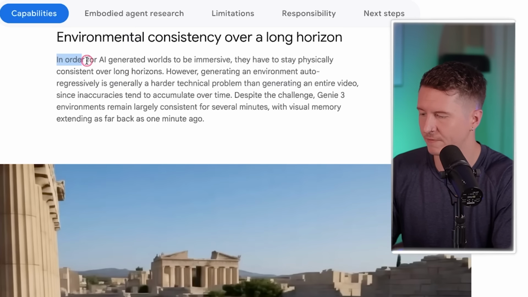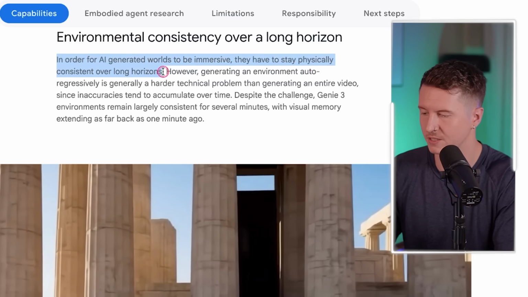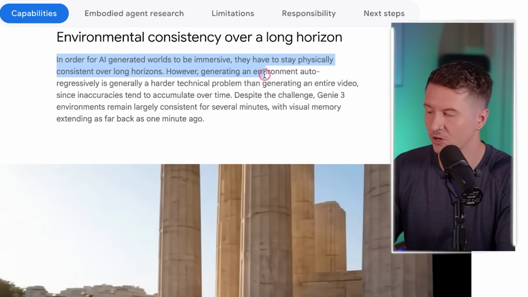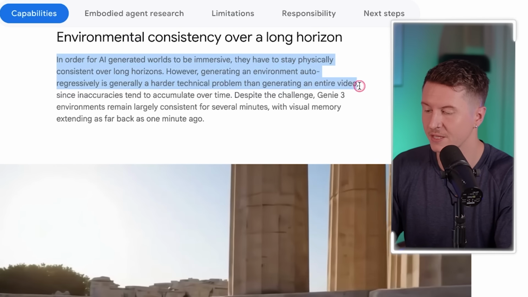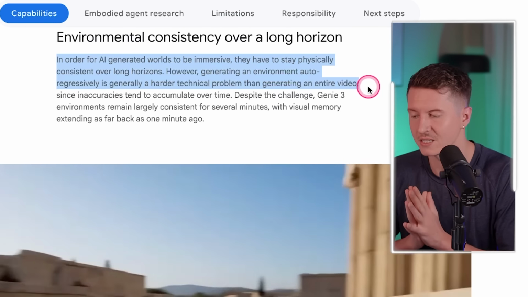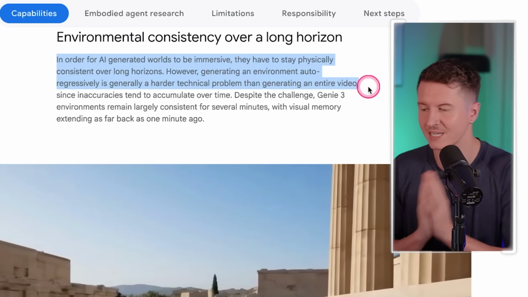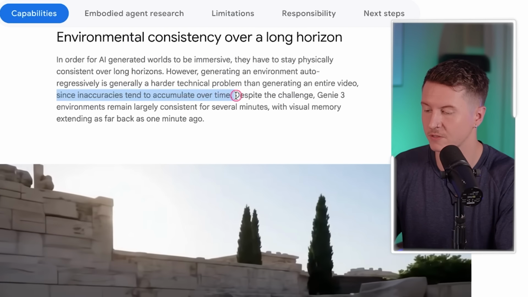And they say that in order for AI-generated worlds to be immersive, they have to stay physically consistent over long horizons. However, generating an environment auto-regressively is generally a harder technical problem than generating an entire video. So they're saying it's harder to create an environment that stays consistent than it is to simply create a video. Now, they say inaccuracies tend to accumulate over time.